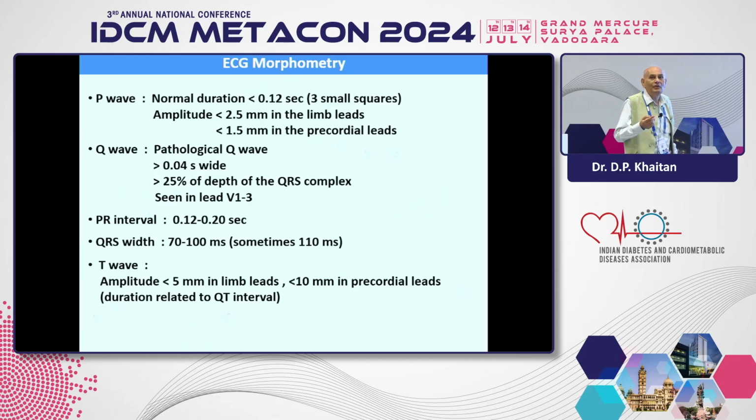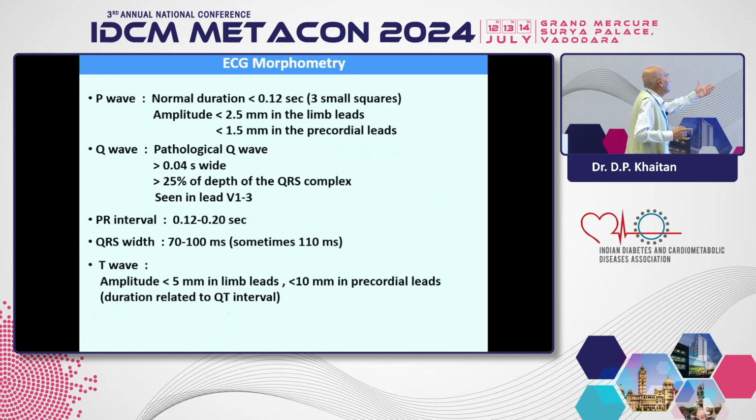obvious in V2, V3. That's why in the definition of myocardial infarction, it is kept that the leads V2, V3 must have more than 2 millimeters of elevation in males and more than 1.5 millimeters in females, otherwise 1 millimeter elevation is sufficient. That is the reason there.